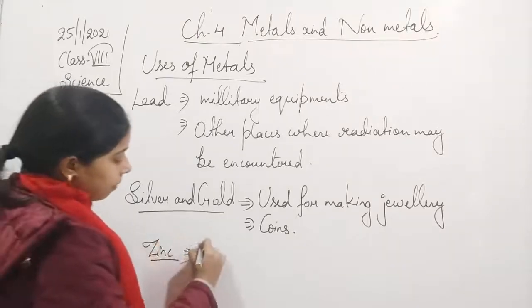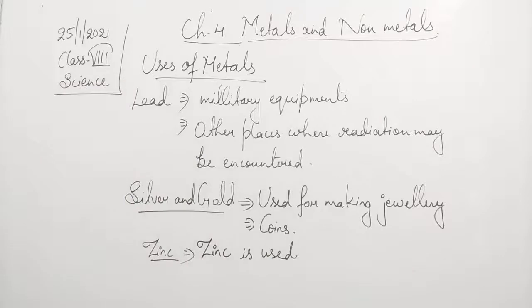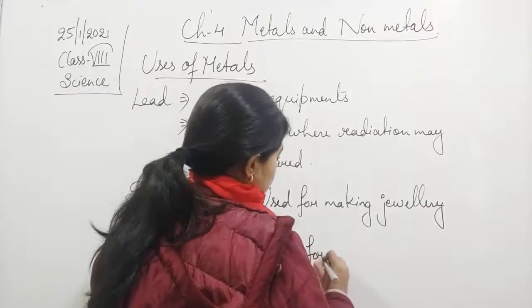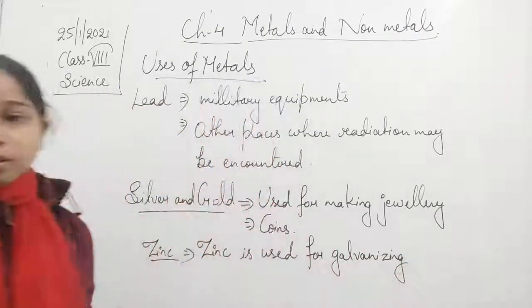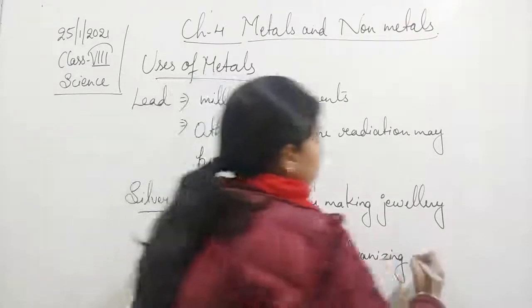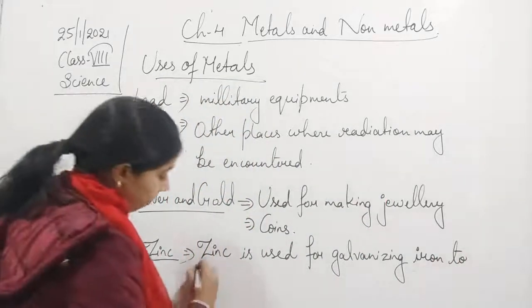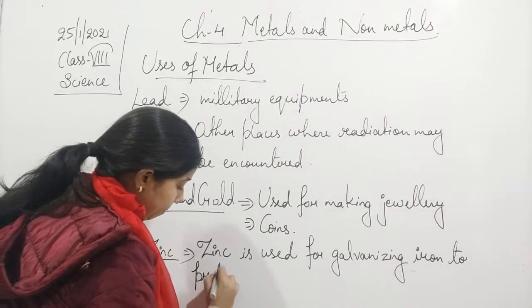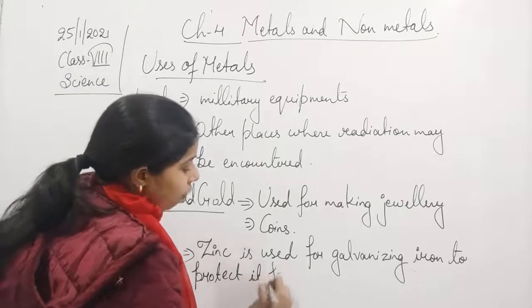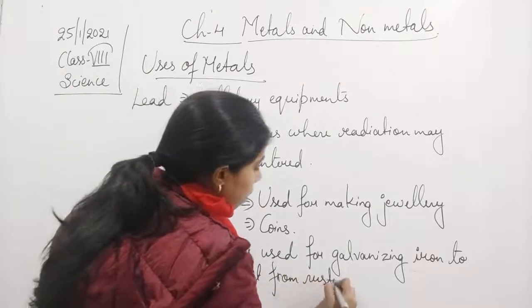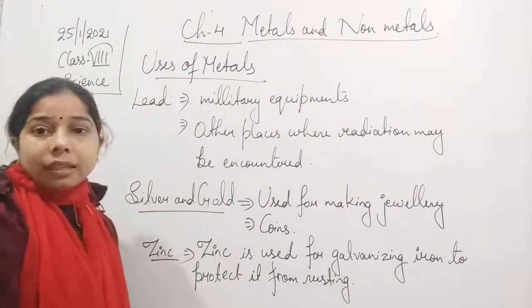So zinc is used for galvanizing iron to protect it from corrosion or rusting.